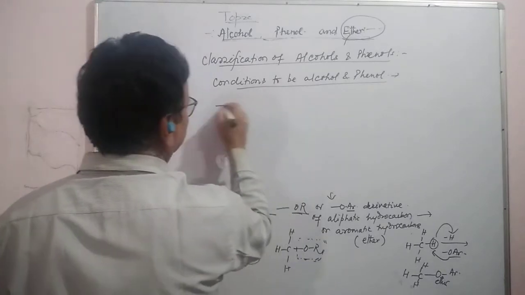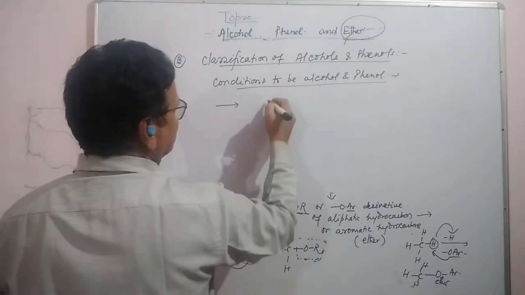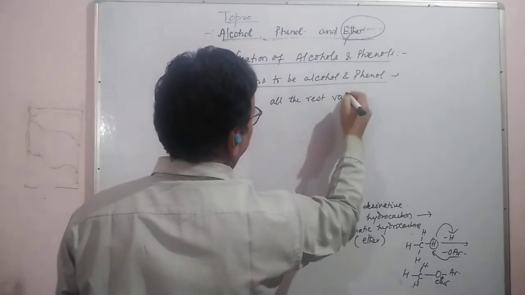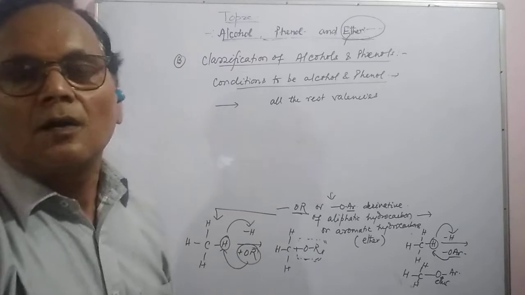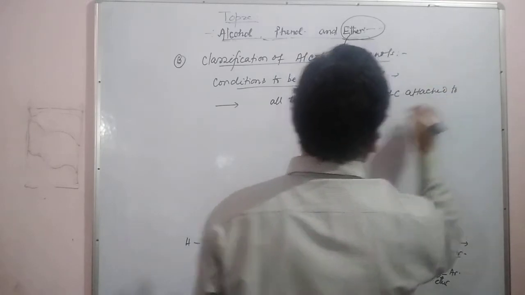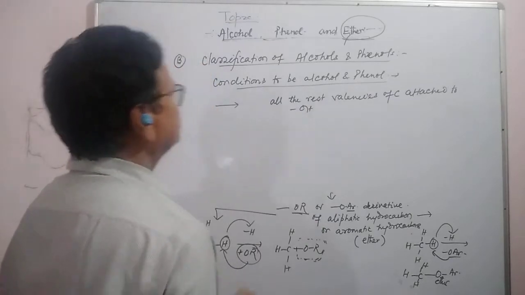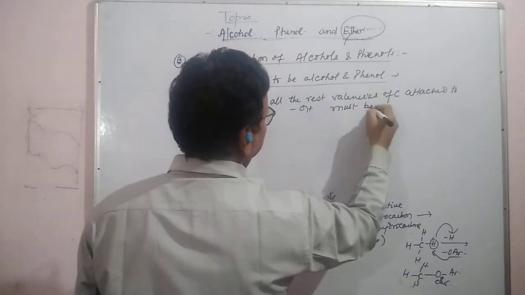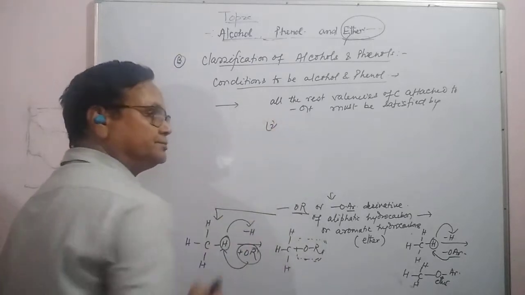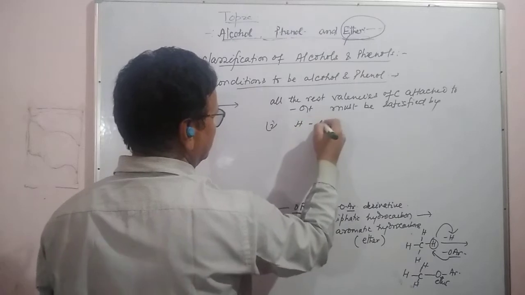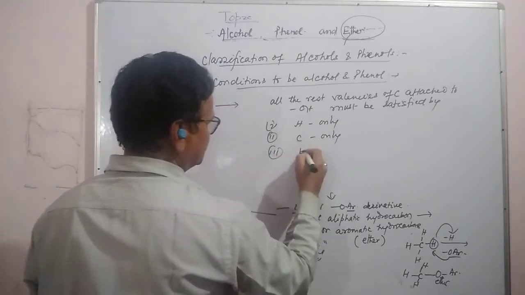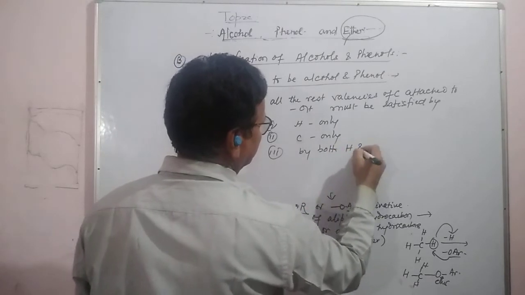The condition is that all the remaining valencies of the carbon attached to the OH group must be satisfied, first by hydrogen only, second by carbon only, or third by both hydrogen and carbon only.